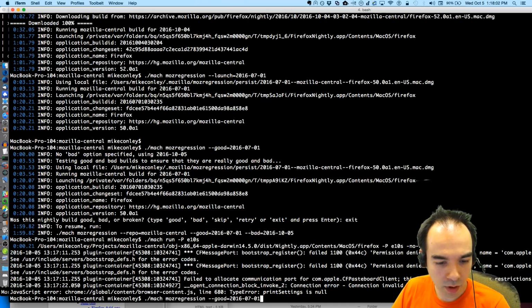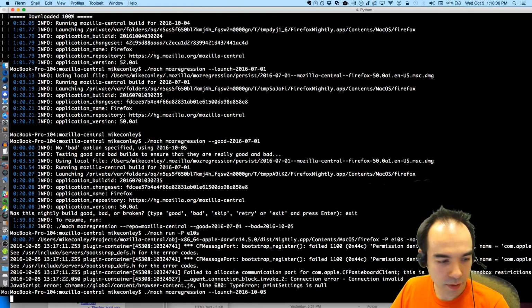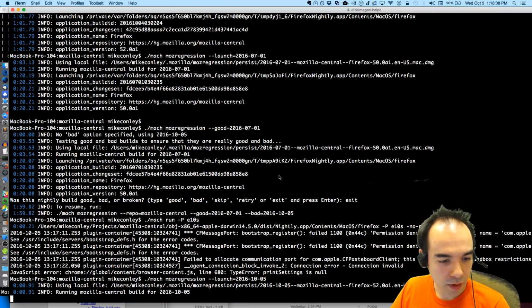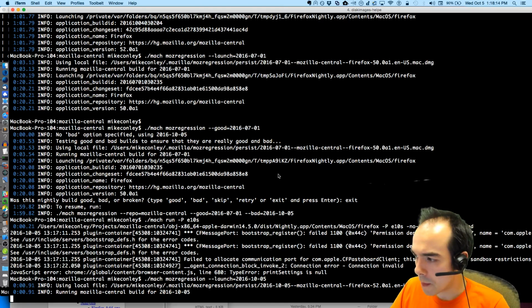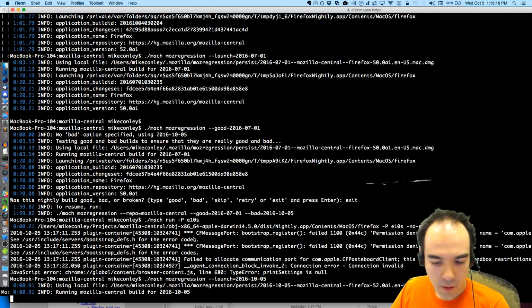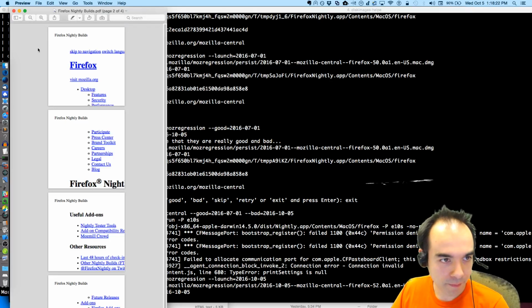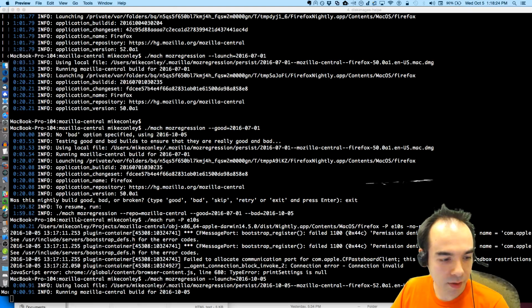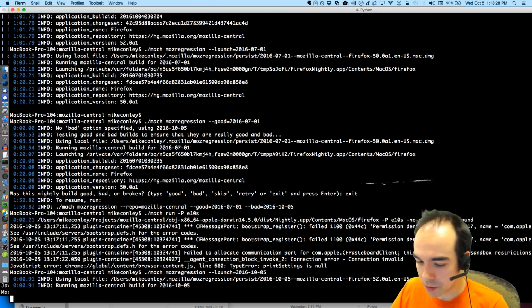Let's launch today's build. This is very fascinating. I don't understand how the bug works, like what the steps are exactly. I'm going to close this. We're running our build here.